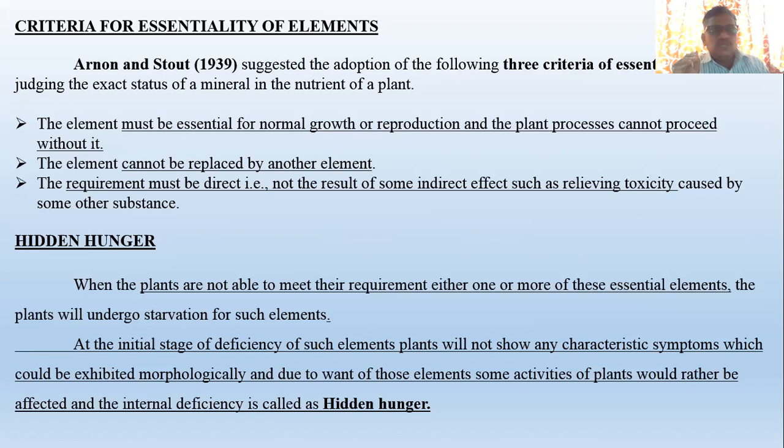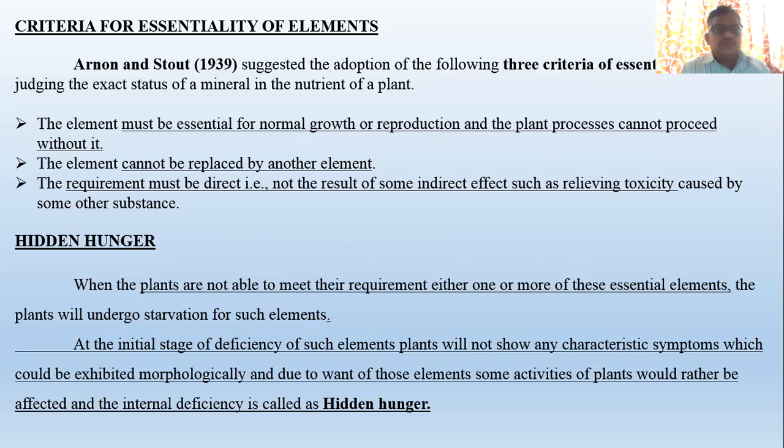And the last one is that the requirement must be direct, that is, not the result of some indirect effect such as relieving toxicity caused by some other substance. Requirement must be direct means what? The essential elements have a direct role in some processes, not an indirect role.